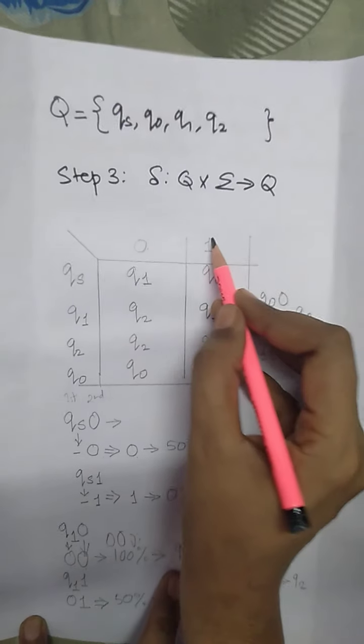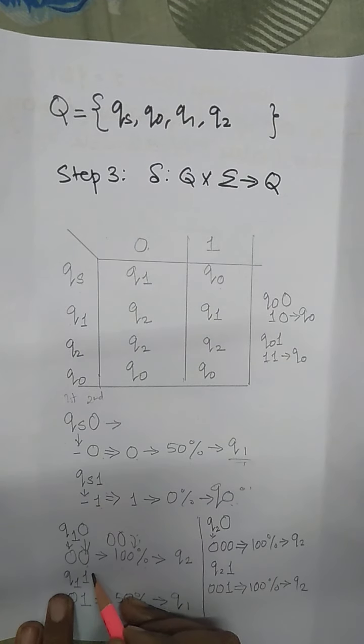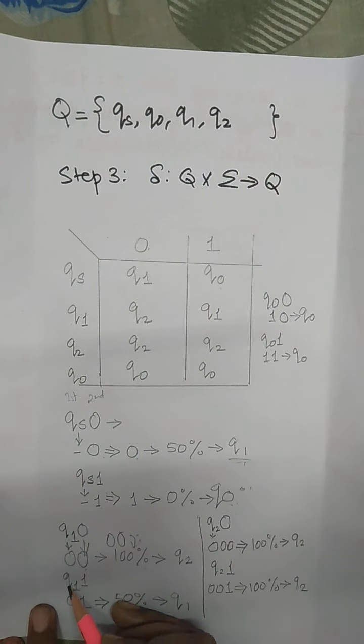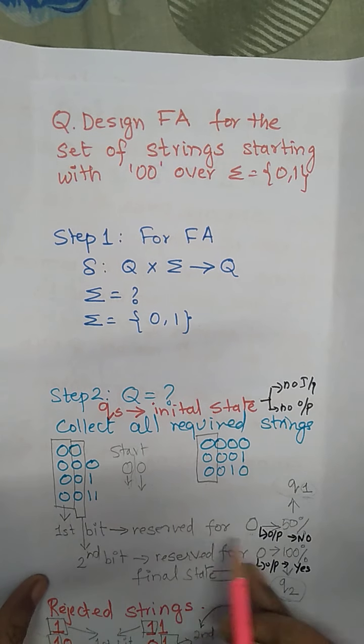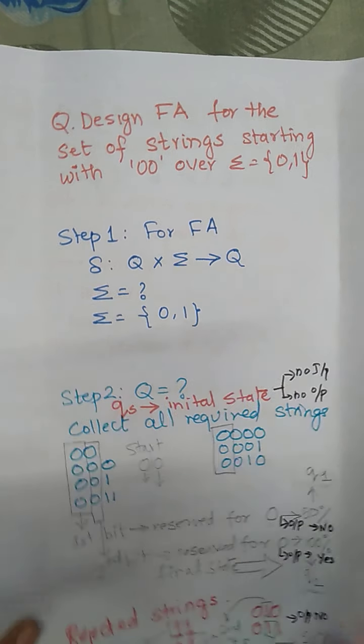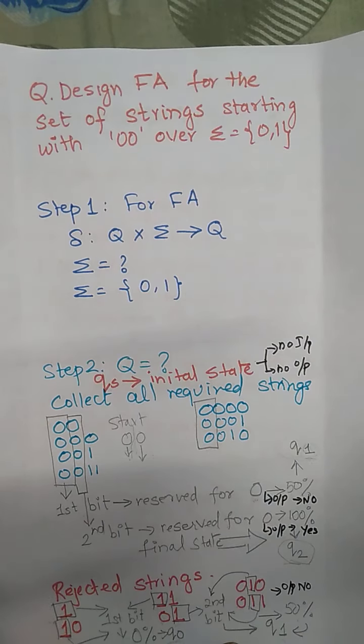Now Q1 with the next bit as 1. What is Q1? Q1 produces the string whose first bit is 0. Here we had marked what is Q1? First bit reserved for 0, that is 50% of the requirement. So Q1 represents 0 with the next bit as 1. This condition also we had considered.